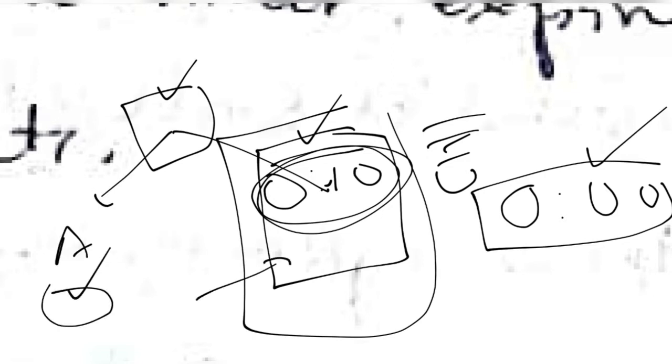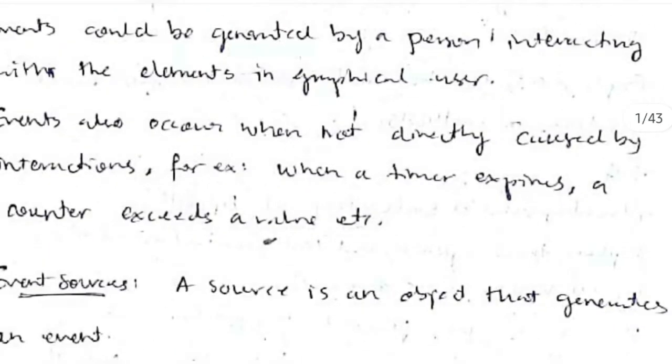The listener will see if the time became 0:00 or not. When this happens, the listener will detect the change, and it will do two things. It will sound the alarm, and then it will change the display of the screen, meaning a different color screen will appear. So those are the two things the listener should perform when a change happens in the source. This is the indirect event occurrence: we are not doing anything, the timer will automatically become 0 and the change will happen.